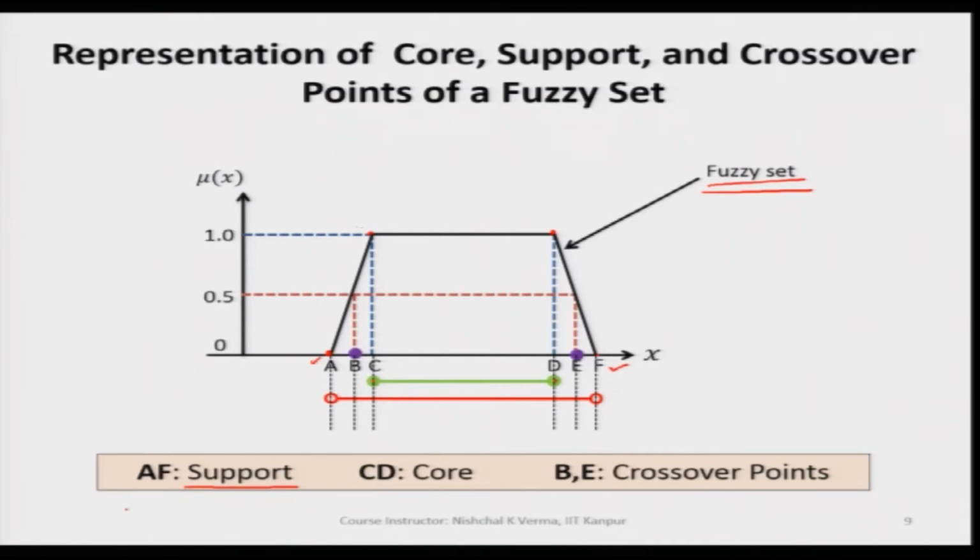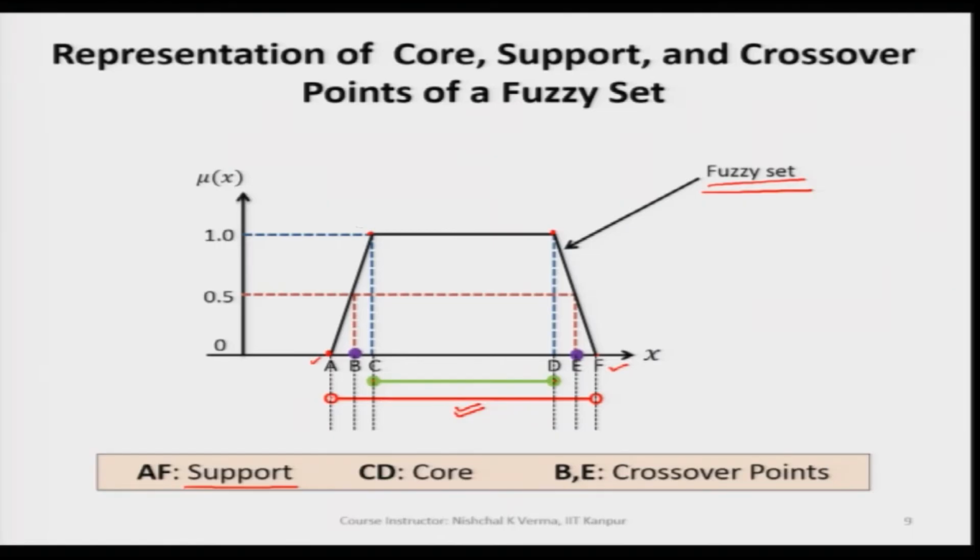So, the support of this fuzzy set is represented by this line, the red line, and please look at the ends of this line at A and F. We see hollow circles at both the ends.